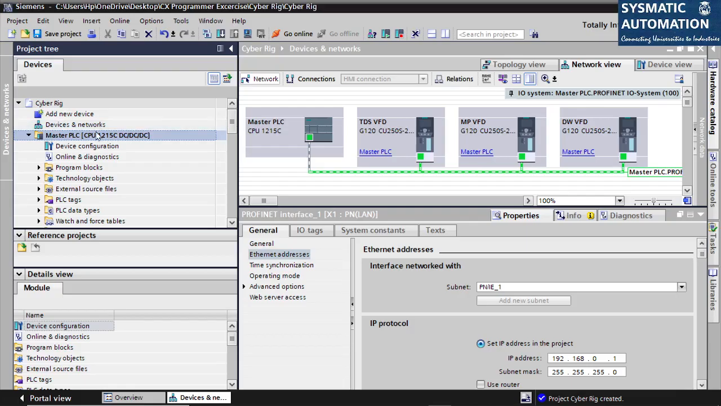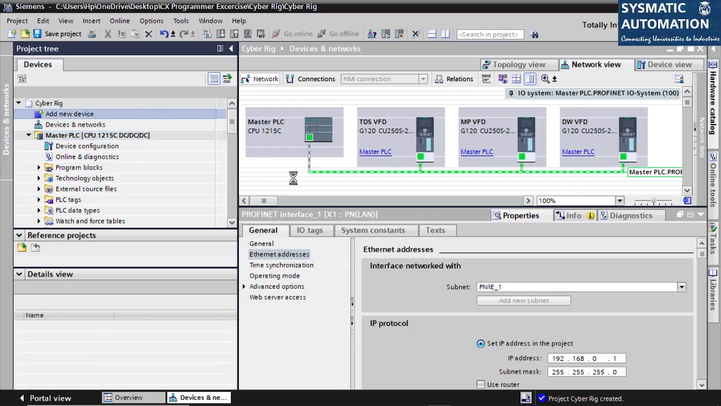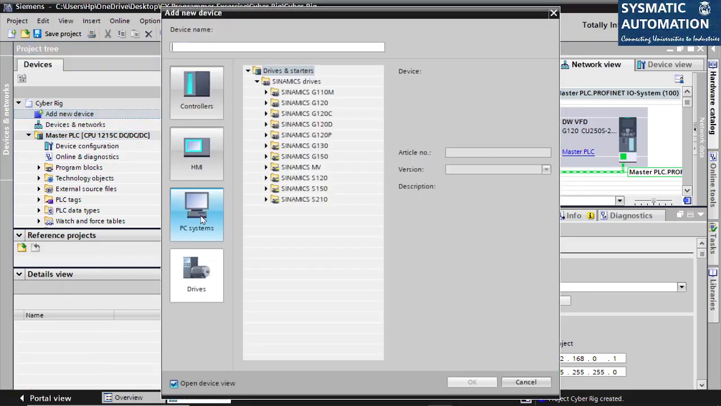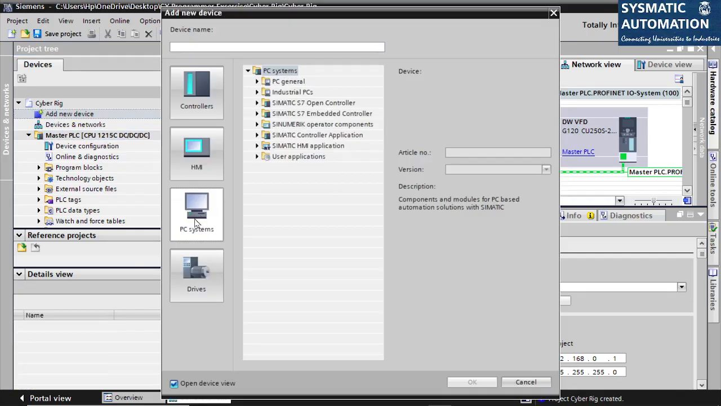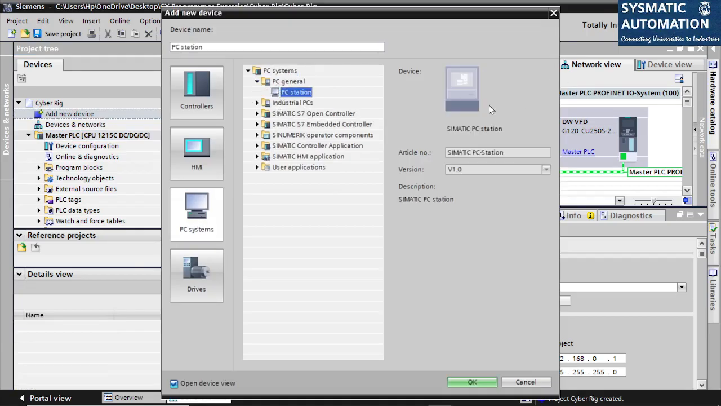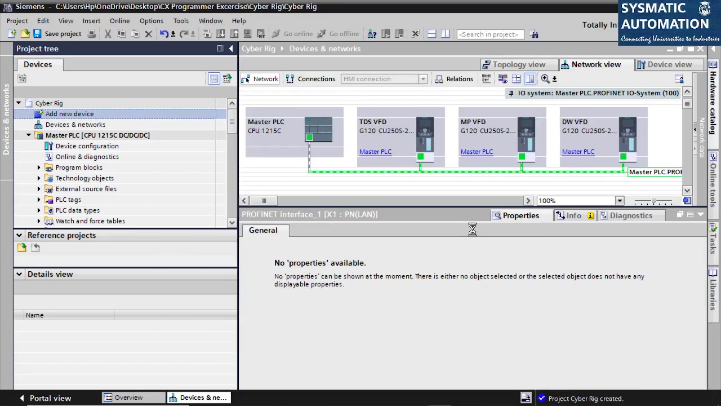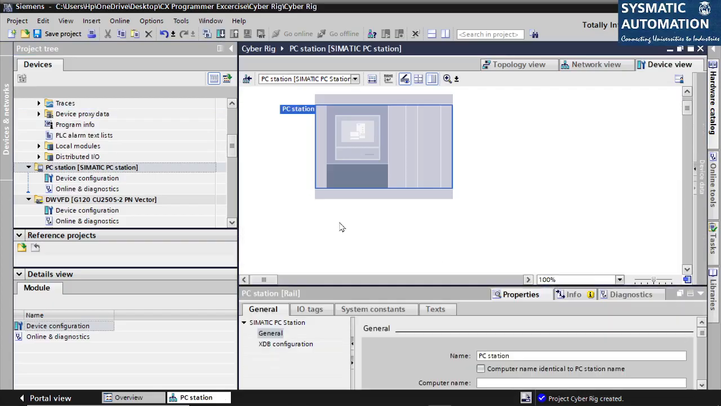The next thing we need to add is a new device. We'll have to add a SCADA. For the SCADA, we'll have to go to PC systems, PC general, PC station. This is my SCADA. I will say OK for this. Right? The SCADA is added now.